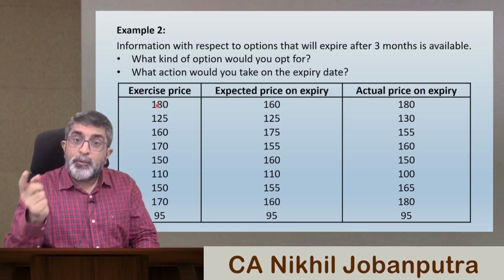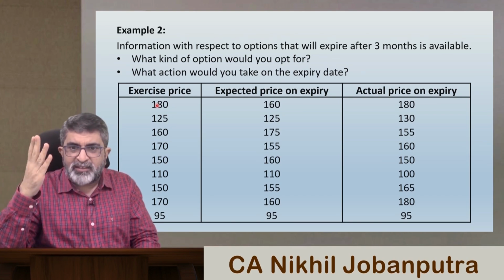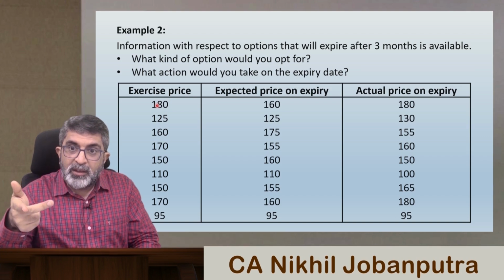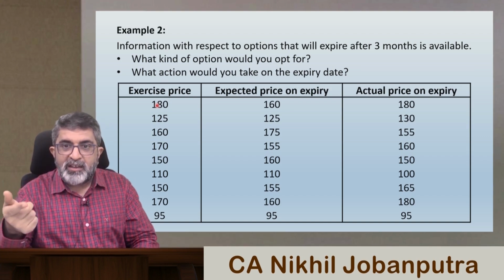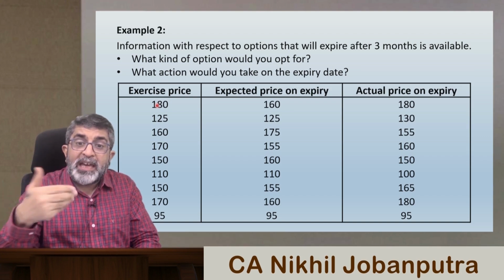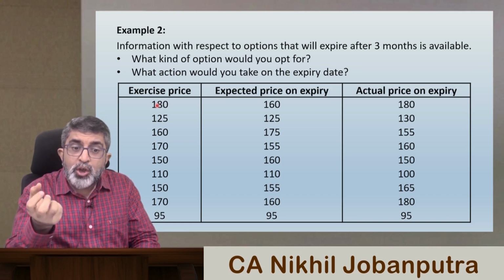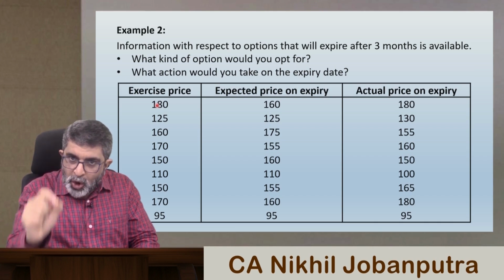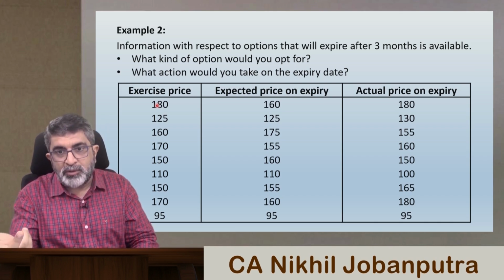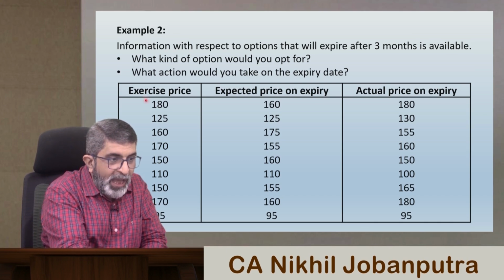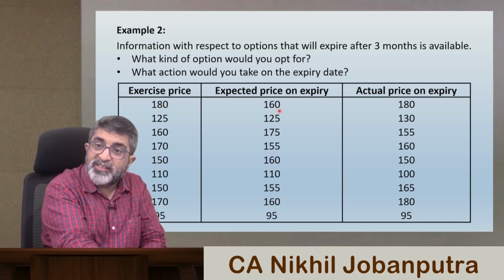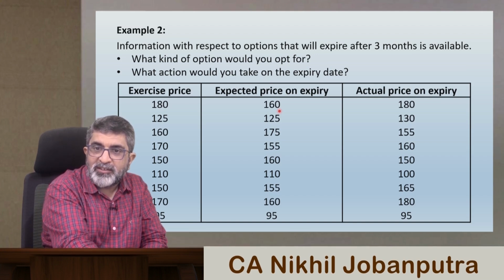At 180, will you prefer selling it? 100% yes, you will prefer selling it at 180. This is how you need to think. If you want to sell it at 180, that means you should be a put buyer. That means you should buy the put option, you should hold the put option. That means your choice over here will be not a call option but a put option. So that you have the right to sell it at 180, where your expectation is that on settlement the price will be 160.